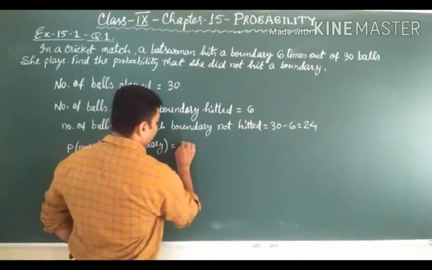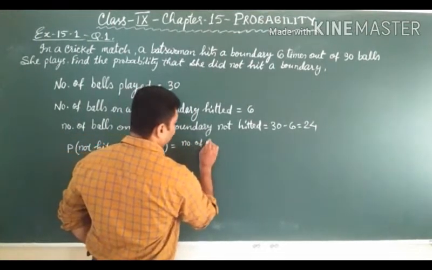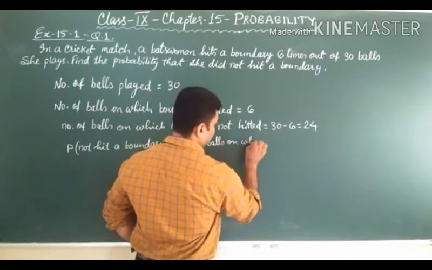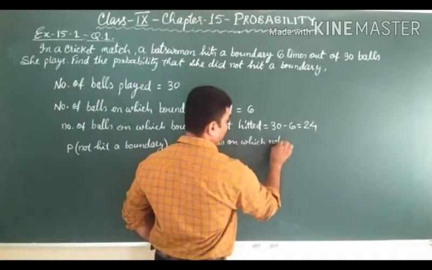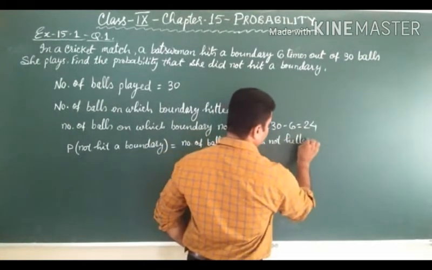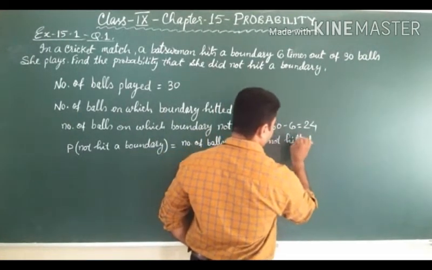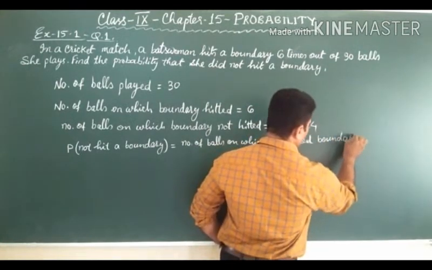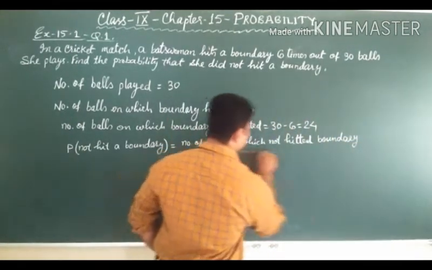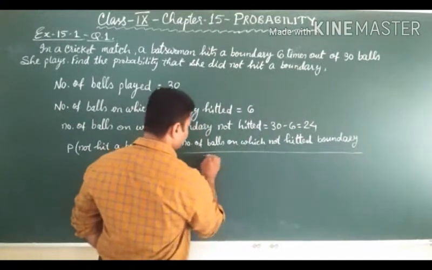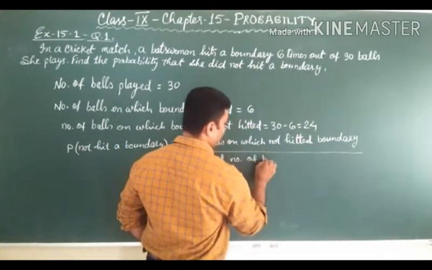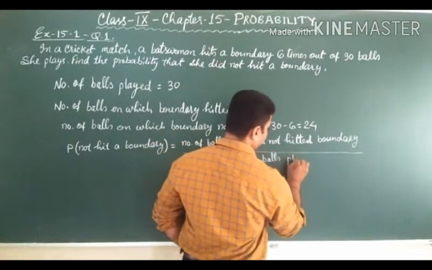Probability is equal to number of balls on which boundary not hit upon total number of balls played. Total number of balls played.